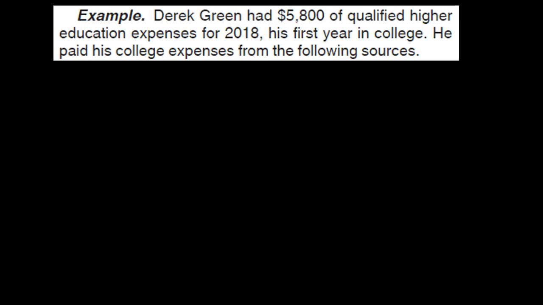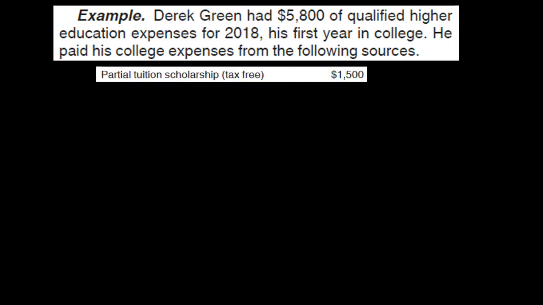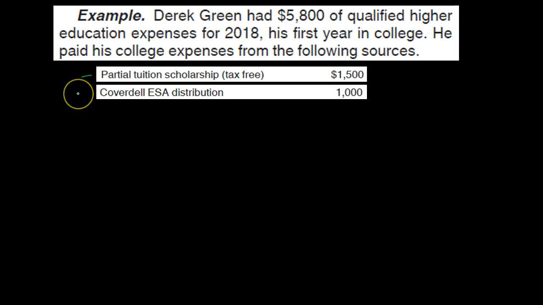Derek Green had $5,800 of qualified education expenses for 2018, his first year in college. He paid his college expenses from the following sources. He had a partial tuition scholarship. This is going to be tax-free money of $1,500. He had the Coverdell ESA distribution. So this is the funding, the money he got to pay for the $5,800 of higher education. So part of it is from the Coverdell.